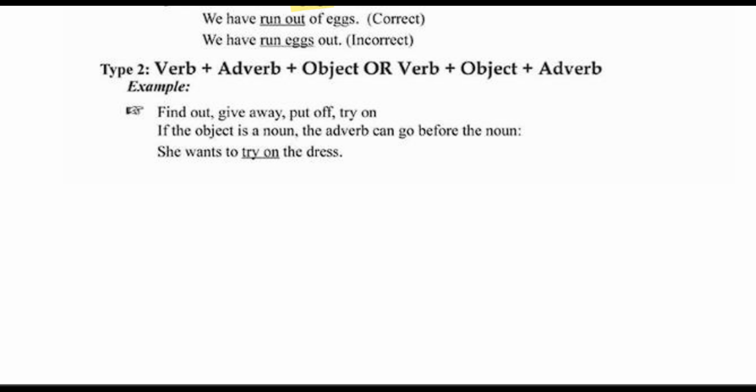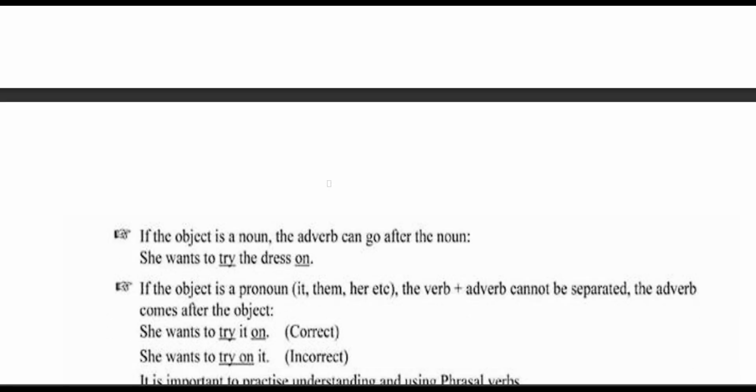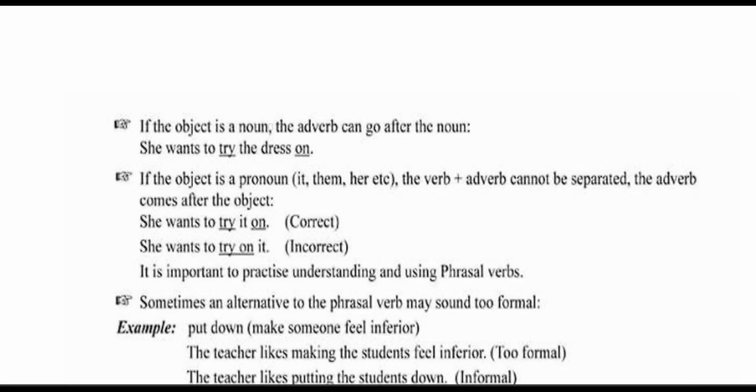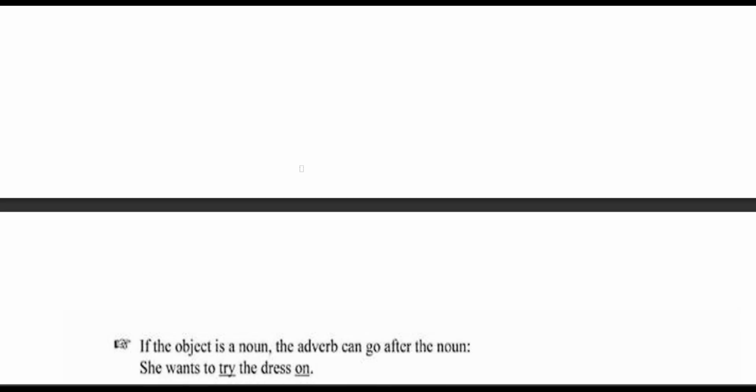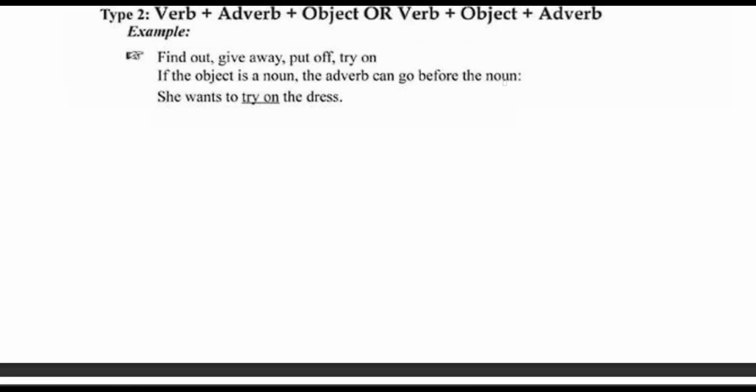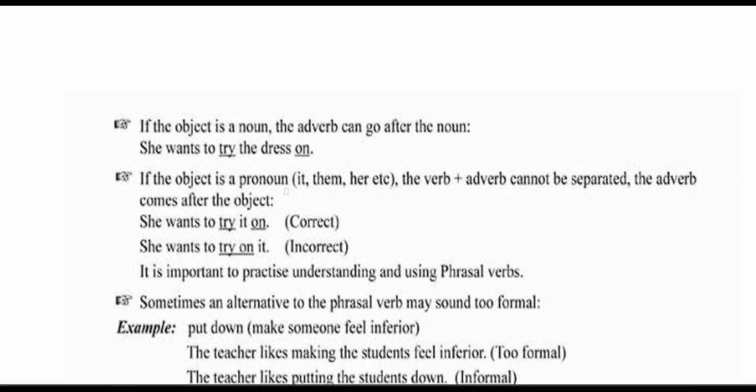So if the object is a noun, the adverb can go before the noun. Like she wants to try on the dress. So on is before the noun, that is dress. Now if the object is a noun, the adverb can go after the noun. So in this way she wants to try the dress on.